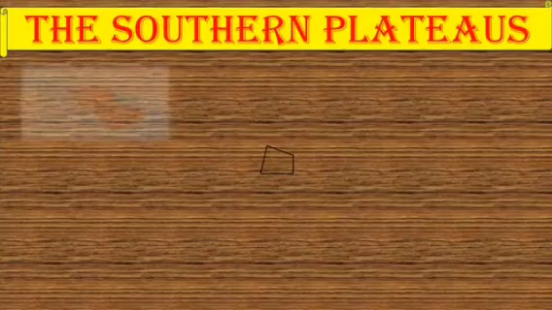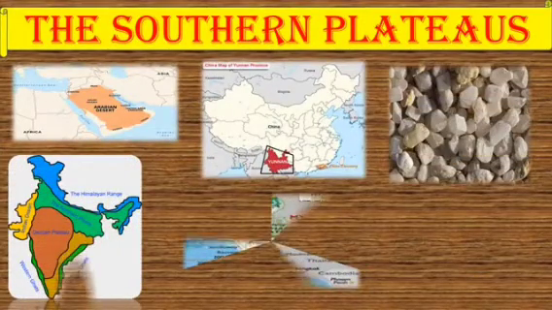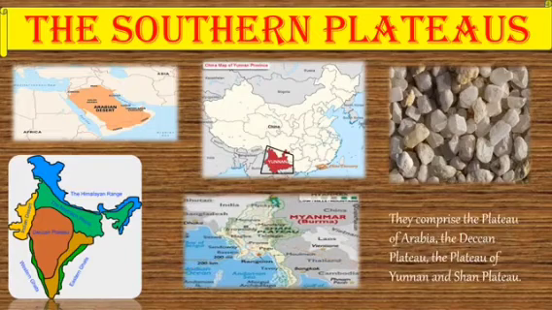The next physiographic feature of Asia is the southern plateaus. We already learnt what plateaus are. So let us see what are the plateaus which are lying in the southern portion of Asia. First of all, we should learn that they are all old plateaus which are made of hard crystalline rocks. You can see some of the rocks on the screen. These plateaus are made of such kind of rocks.